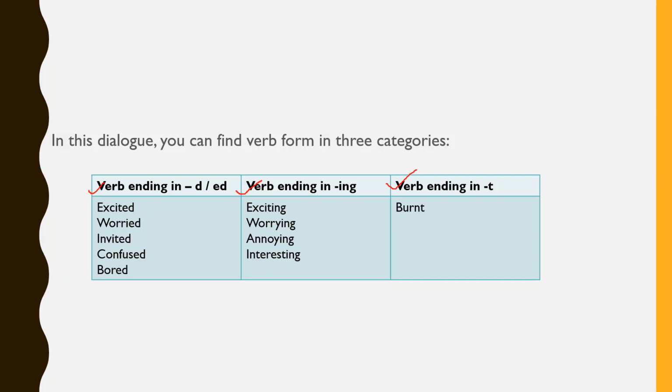So let's have a look at these verbs. The verbs ending in d or ed in this dialogue are excited, worried, invited, confused, bored. The verbs ending in ing are exciting, worrying, annoying, interesting, and the verb ending in t is burnt.